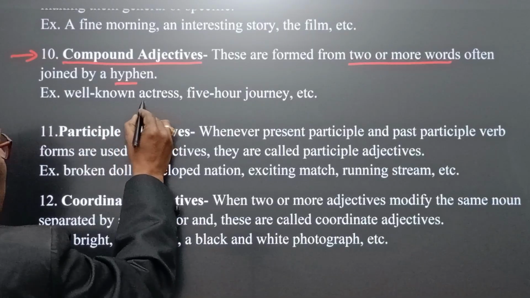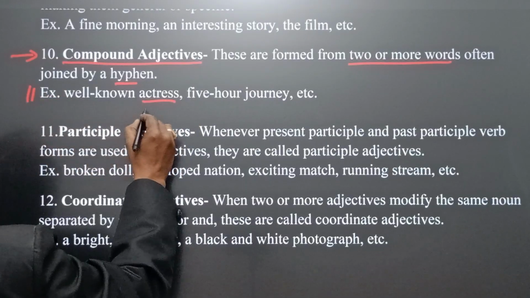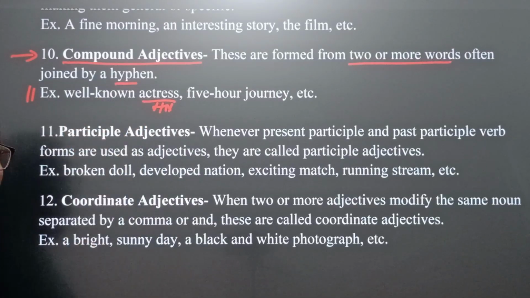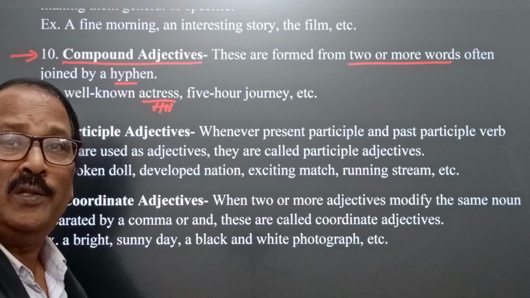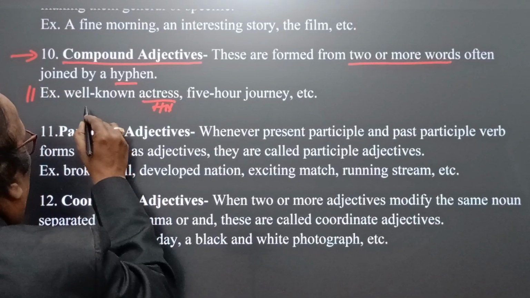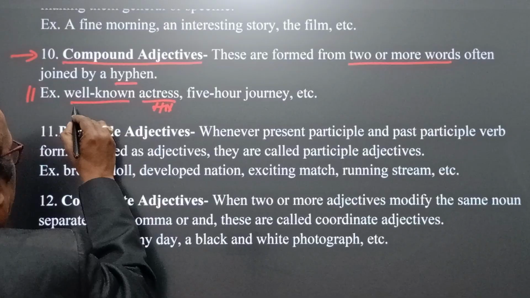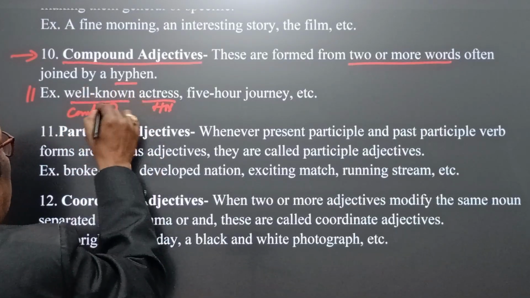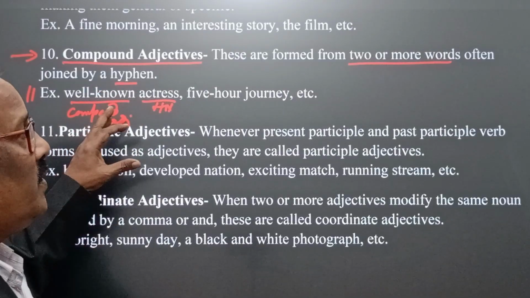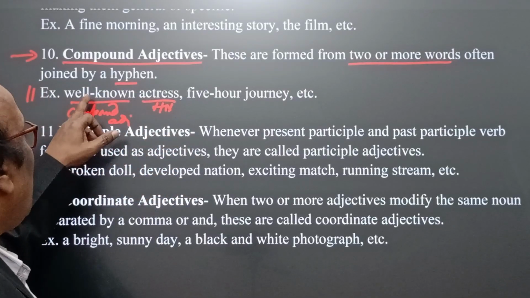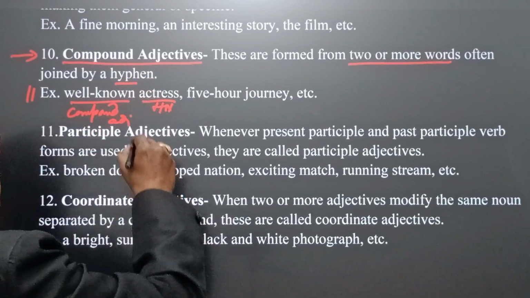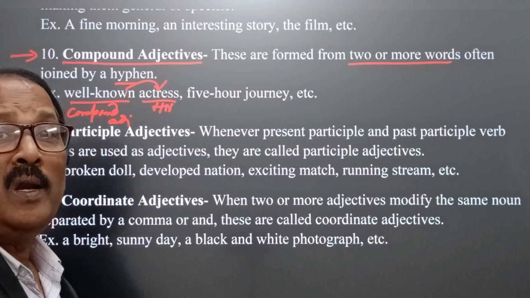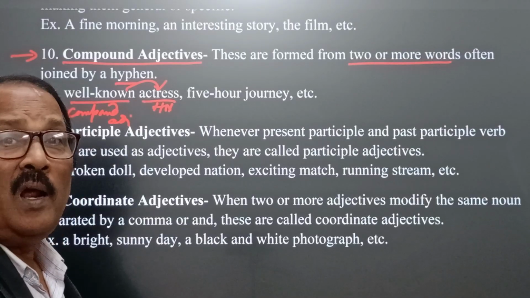Here actress is the head noun, and well-known, the two words, are combined together. Here we find compound adjectives. This adjective is called a compound adjective because both the words are joined by a hyphen and qualify actress. Well-known actress means a famous or eminent or popular actress.